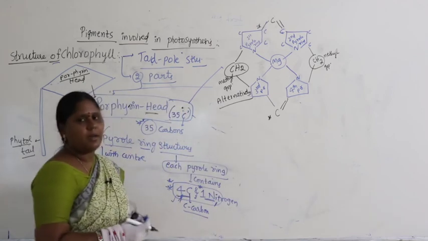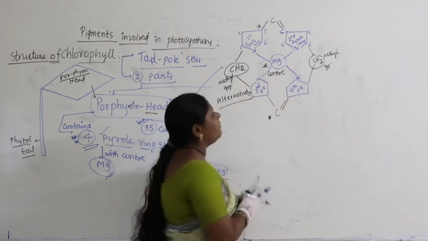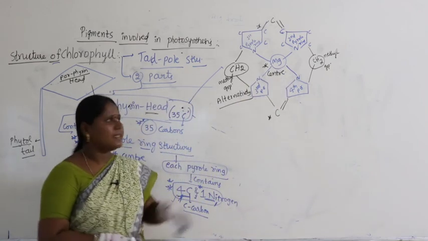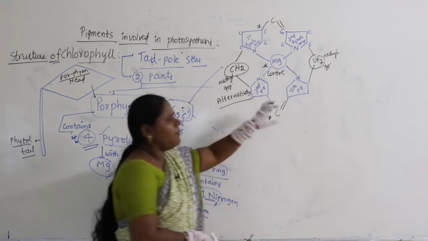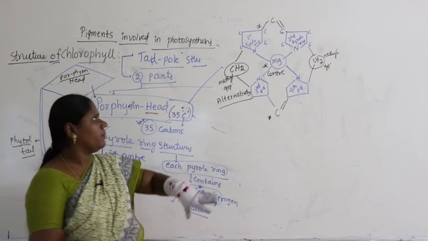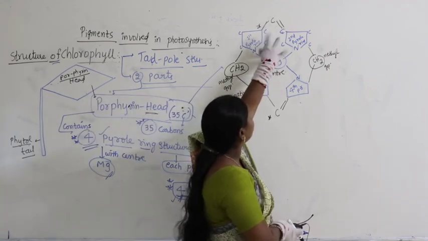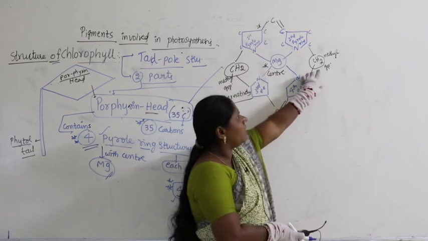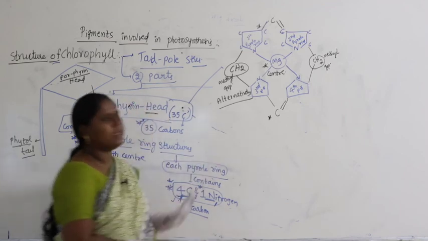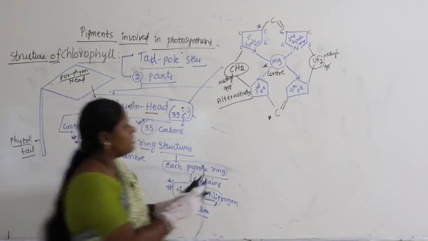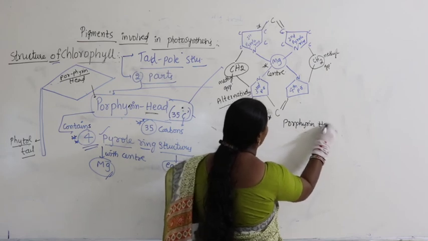I hope you got it. Magnesium is in the center, right, and connected with pyrrole rings. Where are the pyrrole rings? First pyrrole ring, second pyrrole ring, third pyrrole ring, fourth pyrrole ring, and magnesium exactly is in the center. Now, these two pyrrole rings are connected with C double bond O, alternatively connected with a methyl group, alternatively connected with C double bond O and with a methyl group. What is this totally? This totally is nothing but the porphyrin head. This is totally called as what?